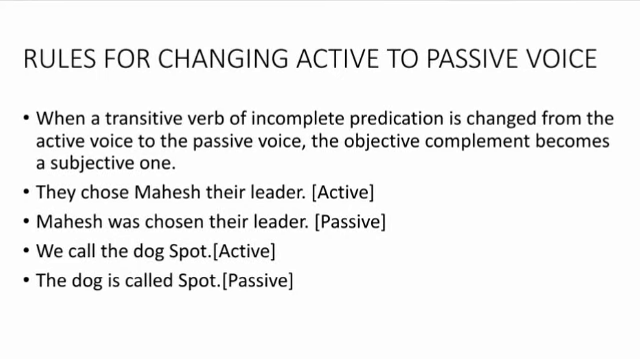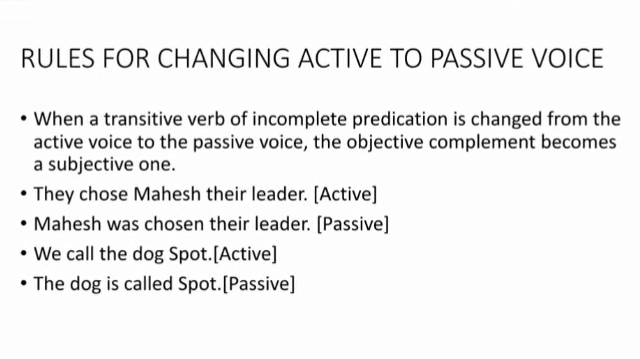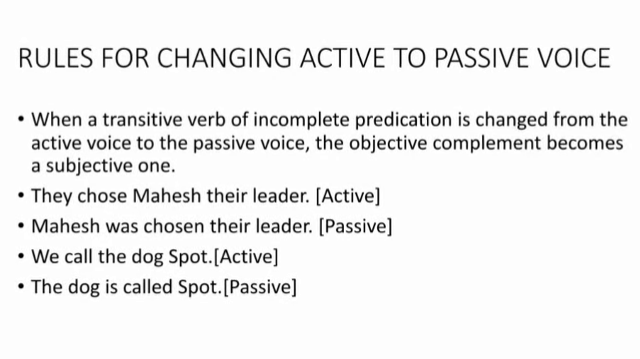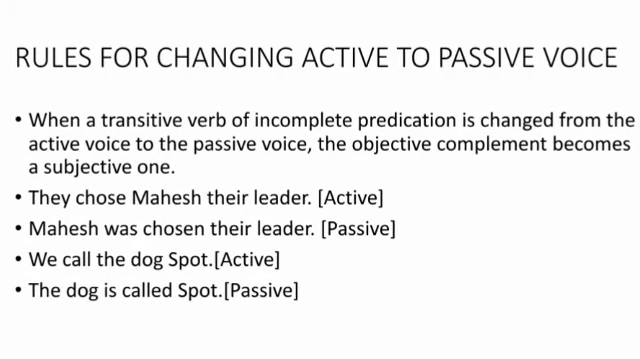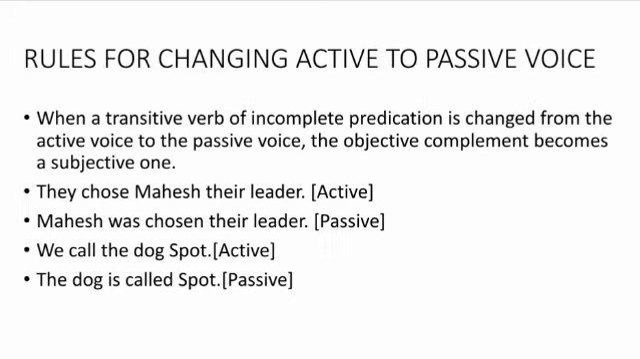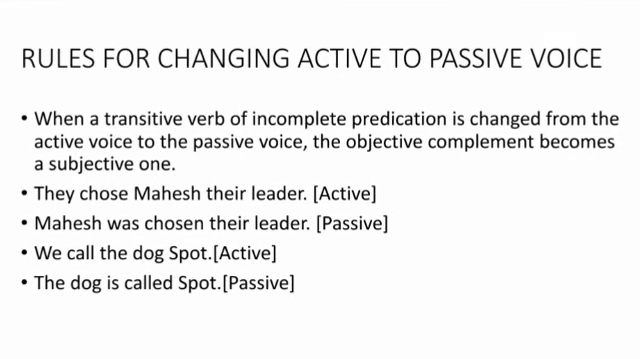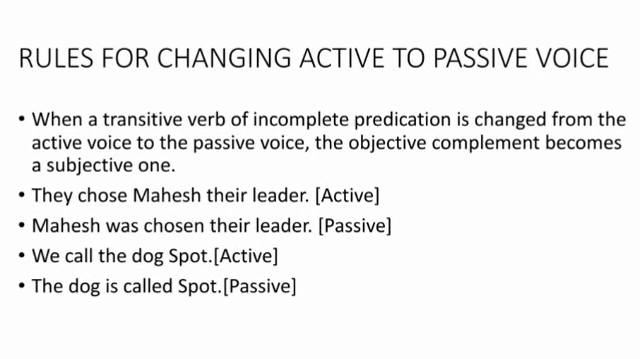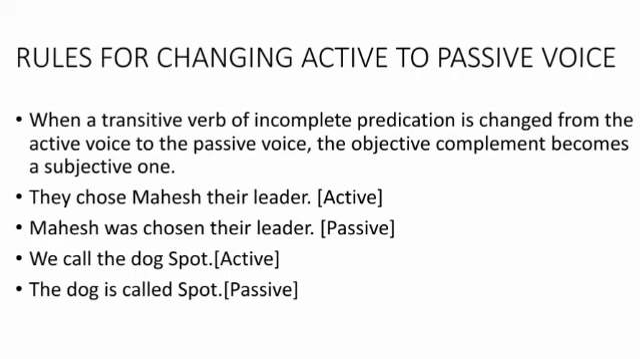What is this verb of incomplete predication? It means some intransitive verbs require a word or a phrase to complete the predicate and make sense of the sentence. Such verbs are called the verbs of incomplete predication.